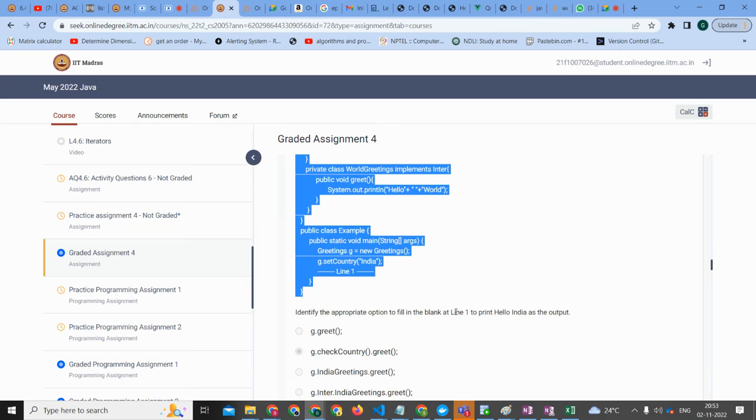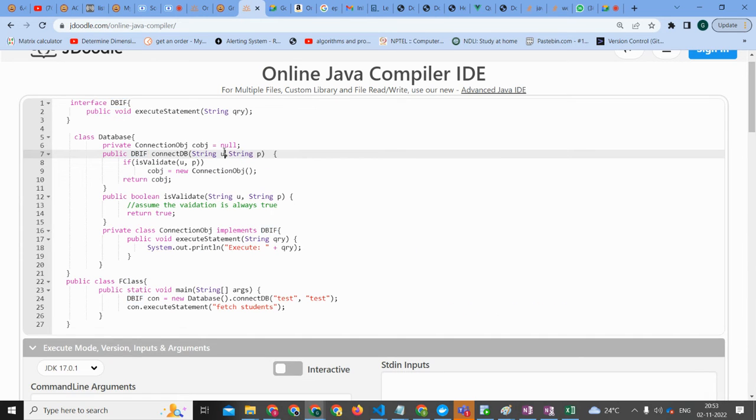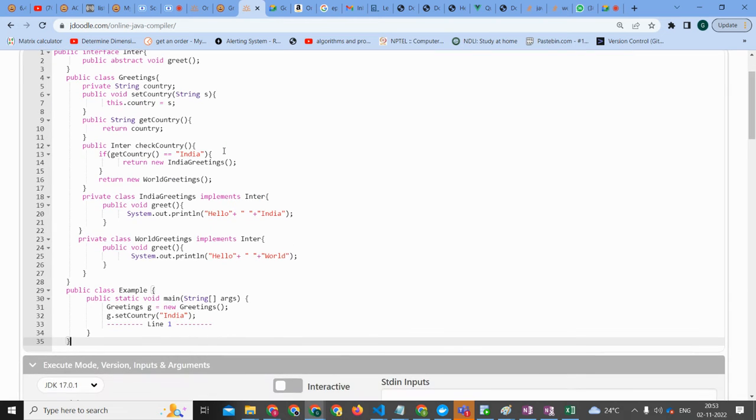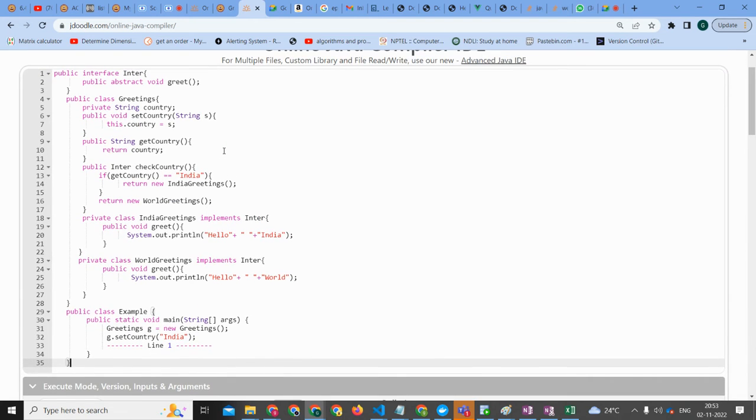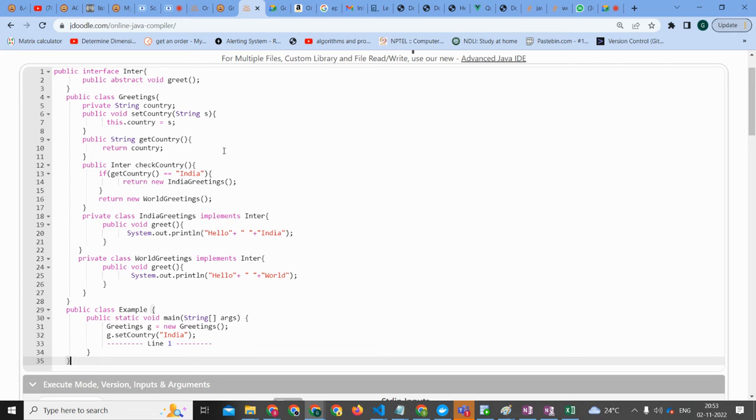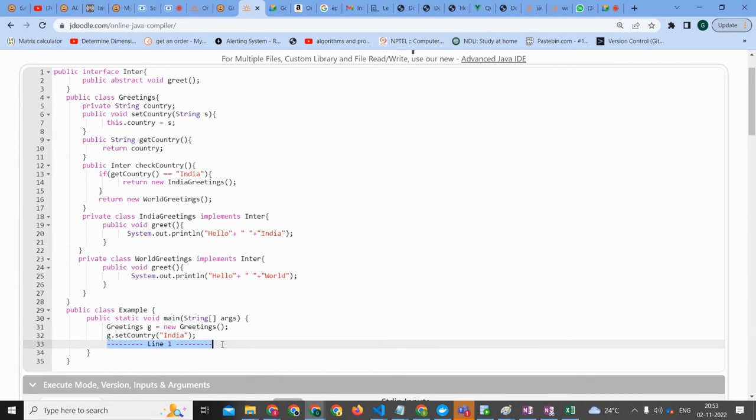Okay, so line one to print hello India as output. All right, so this is for Aditya. Aditya, go ahead. Start from the main method, right? Yes. Greeting G, main greeting.